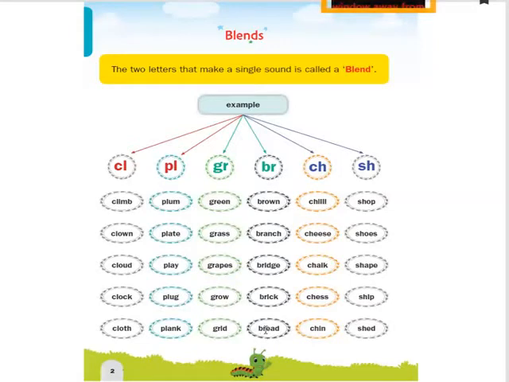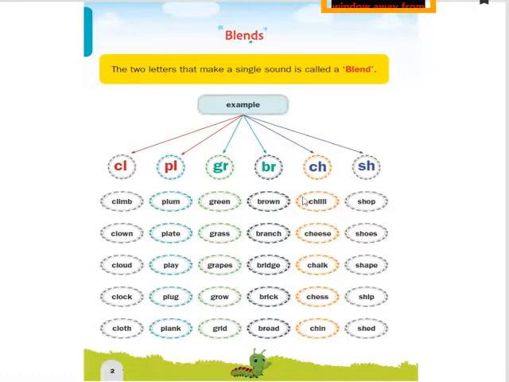Words beginning with the blend sound BR are brown, B-R-O-W-N, brown. Branch, B-R-A-N-C-H, branch. Bridge, B-R-I-D-G-E, bridge. Brick, B-R-I-C-K, brick. And the last one is bread, B-R-E-A-D, bread.